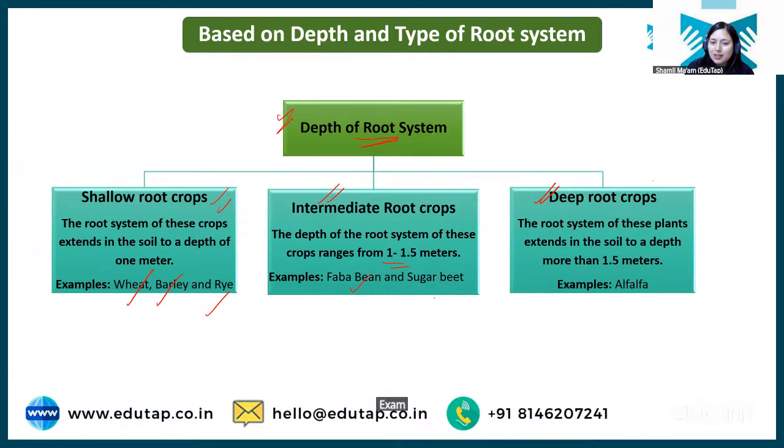Examples are fava bean and sugar beet. And then we have deep root crops where the root system goes beyond 1.5 meters. Example is alfalfa. So just remember, based on the root system, we have shallow root crops, intermediate root crops, and deep root crops. Clear?